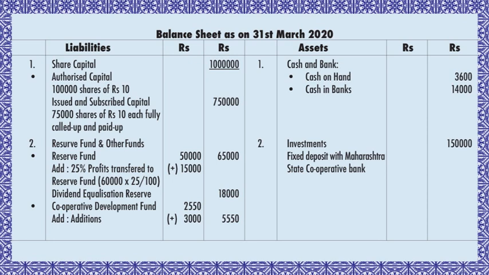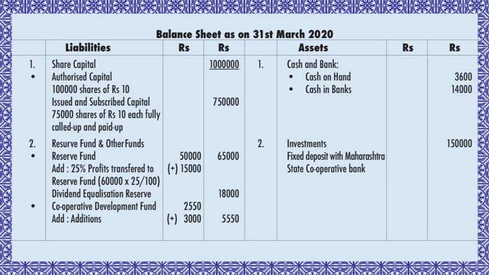Then you have to take issued, subscribed and called up capital. This amount you will take from the share capital which is given in the trial balance. You can see it is given as 7,50,000. You have to write that down: 75,000 shares of rupees 10 each called up and paid up in the balance sheet, and you take 7,50,000 in the outer column.